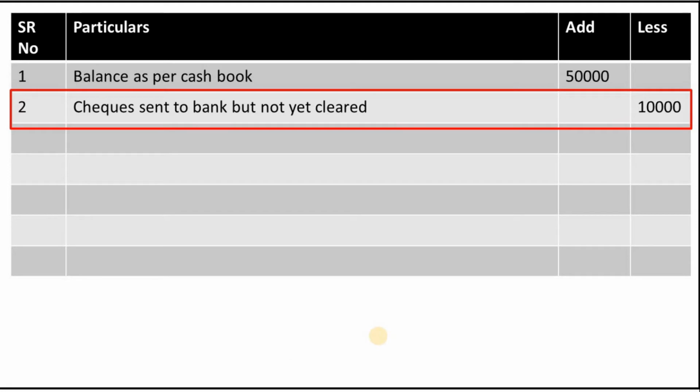So this 10,000 we'll mention it in the less column in the bank reconciling statement. In the particulars column, we'll mention as check sent to bank but not yet cleared, because 10,000 worth of checks are not cleared by bank. And in the serial number column, we'll mention number 2 because this is second transaction. Now we'll understand why we are mentioning in the less column, because according to our cash book, the balance is 90,000, but bank has credited only 80,000. So this 10,000 amount should be deducted from the cash book to match it with bank balances. So that is the reason we are mentioning in the less column.